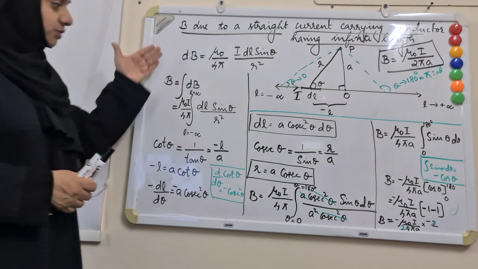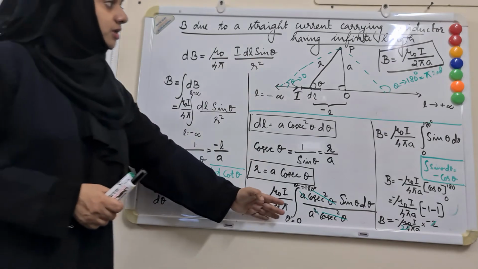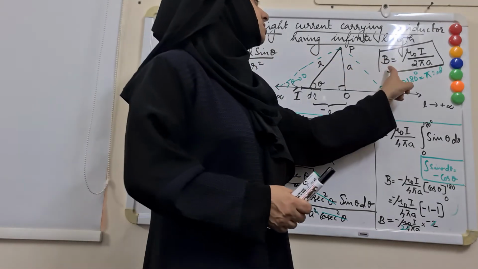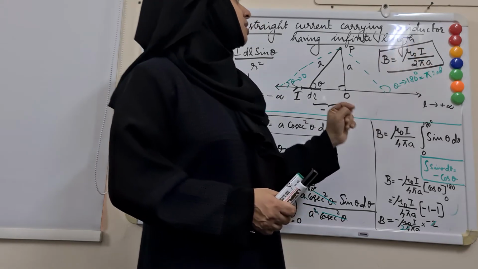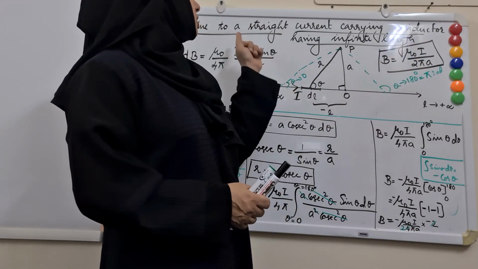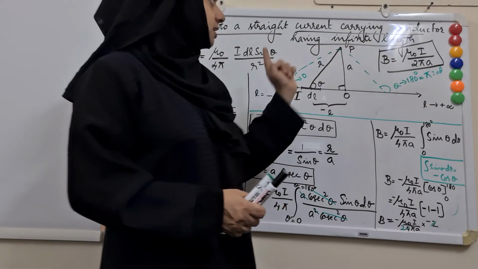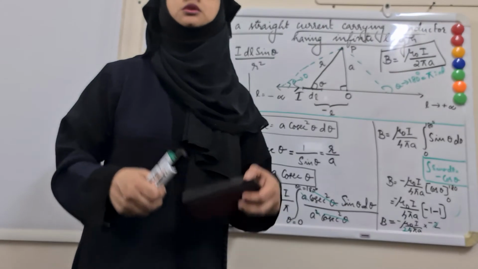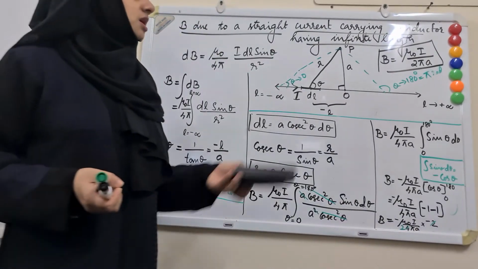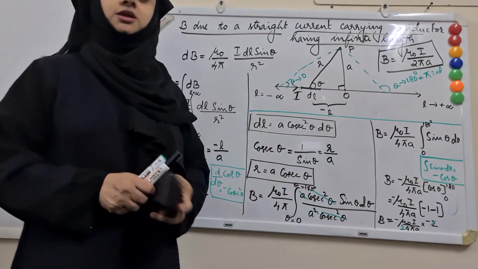So I hope this derivation is clear to you, and also you have to memorize this formula. B is equal to mu naught I by 2 pi a, which is the magnetic field due to a straight current carrying conductor having infinite length. You will be using that later for other derivations and also to solve many numerical problems.